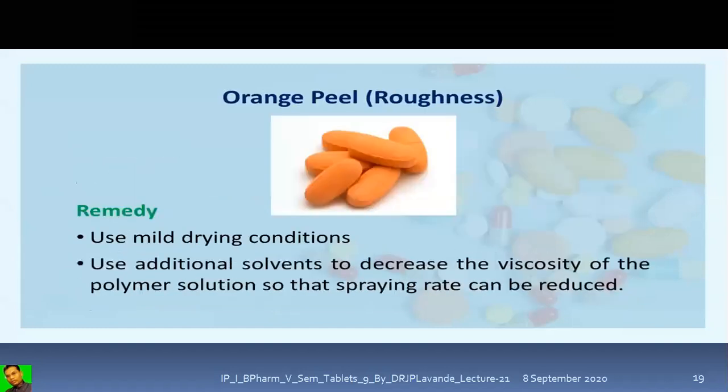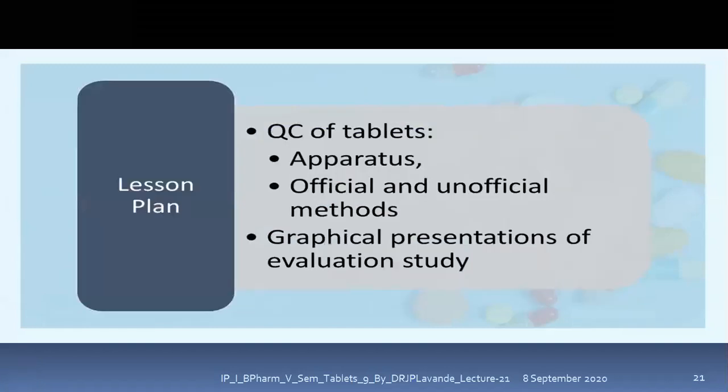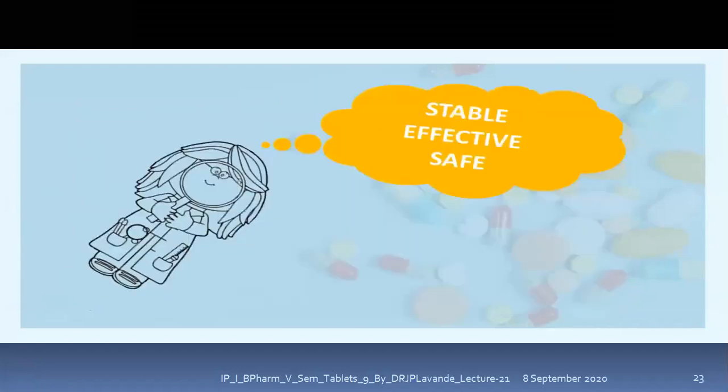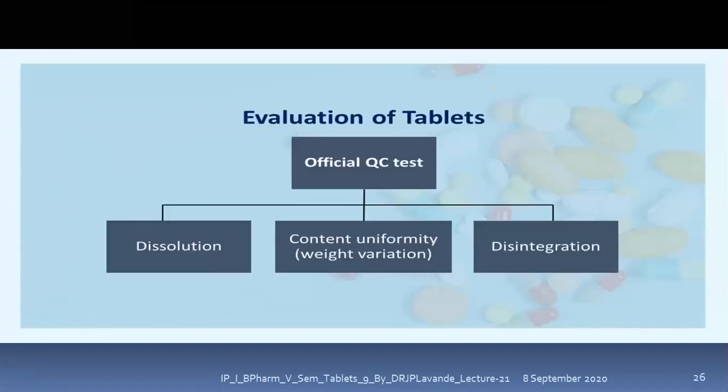So the tablet, in order to get the desired properties, in order to have a safe, stable and effective formulation, we need to go for the quality control tests, and these quality control tests will be performed by the QC department. While studying that, we saw that there are different kinds of tests which are said to be the official and the unofficial tests.